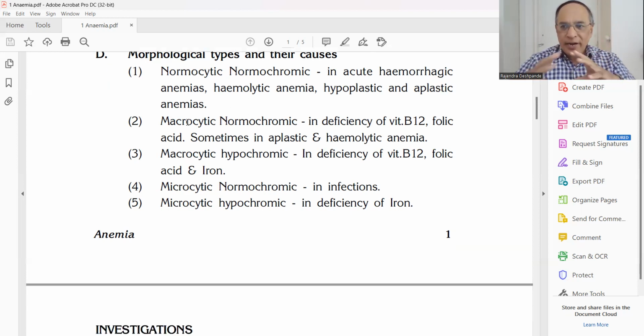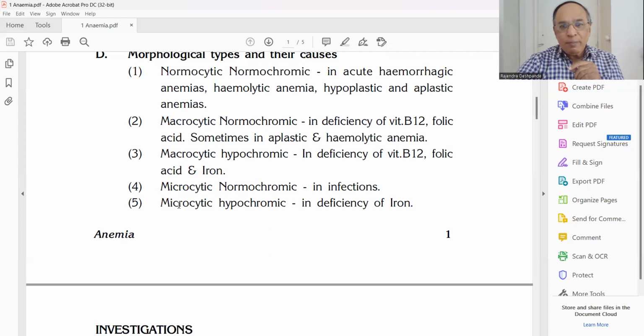Next is macrocytic, normochromic. The size is big but the color is normal. That is because of deficiency of vitamin B12 and folic acid deficiency, sometimes in aplastic bone marrow problems and hemolytic anemias. Then macrocytic hypochromic, that is a deficiency of vitamin B12, folic acid deficiency, and iron deficiency. Then microcytic, normochromic. The size is small, but the coloring is normal, that is in infections.